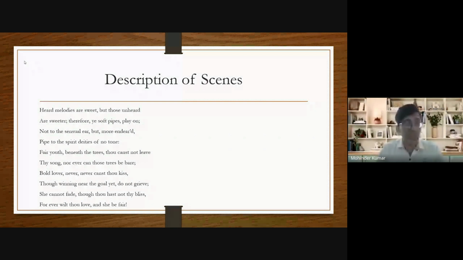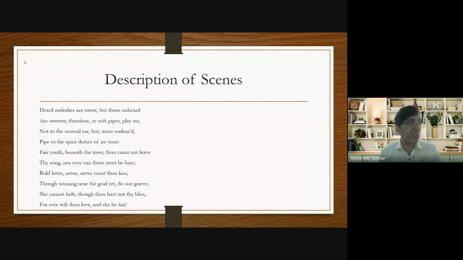Means the tunes, the songs we hear with our ears, they are definitely sweet. And that's why he says, not to the sensual ear, but, more endeared, pipe to the spirit ditties of no tone. He says that the songs the musicians are playing are not for the human ears.